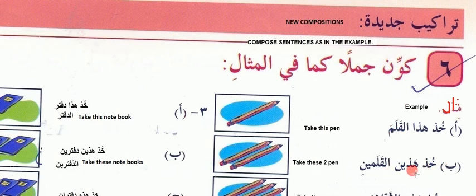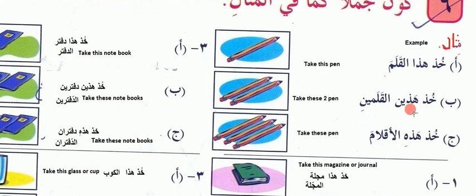Take these two pens. Khuz hazain al qalaman means take these two pens. Qalaman, two pens. As you know already, in Arabic there are three forms: first I, or anta, you, two, nahnu, we means more than two. So then we use khuzain, because of the two. Khuzain, qalaman. So take these two pens.